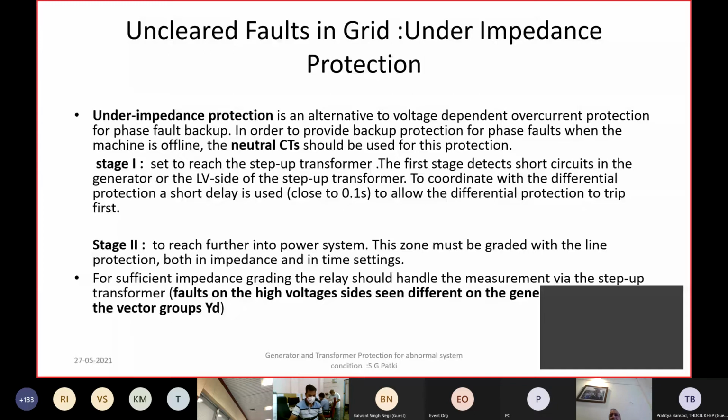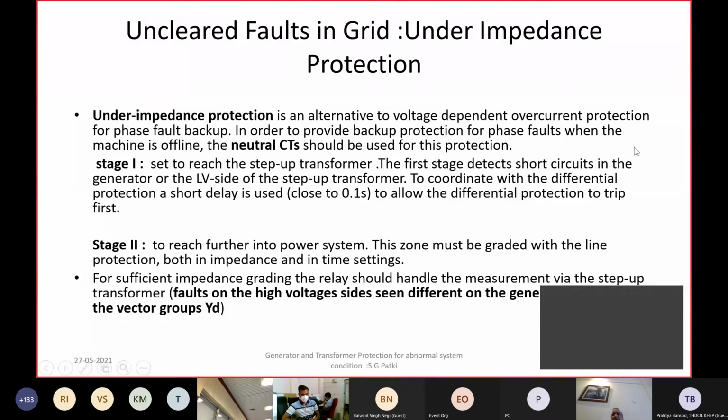For some reason, the line may be overloaded due to the system dynamic condition, when there is either a power swing phenomenon, or a voltage instability phenomenon causing reactive overload on the line.